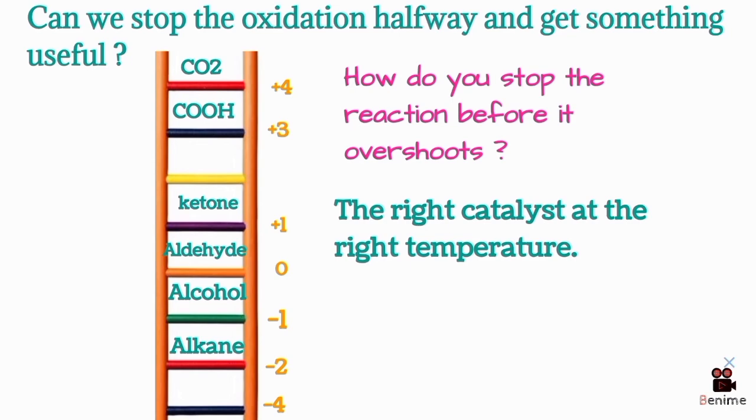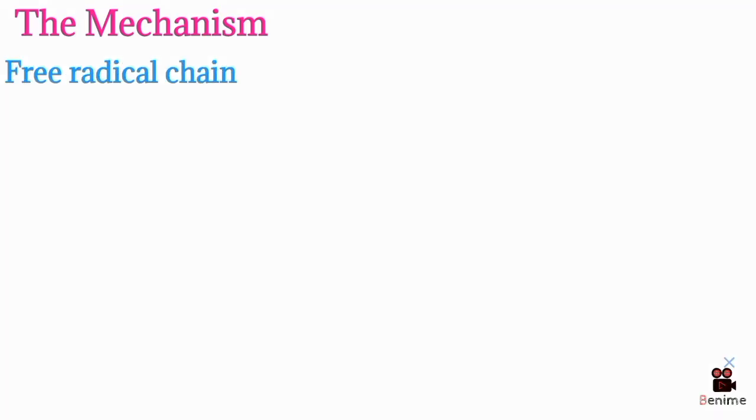Right, now we understand what oxidation does. Let us understand how it actually happens. The mechanism. Alkane oxidation goes through a free radical chain mechanism. Three stages. Learn these perfectly. Stage 1. Initiation.